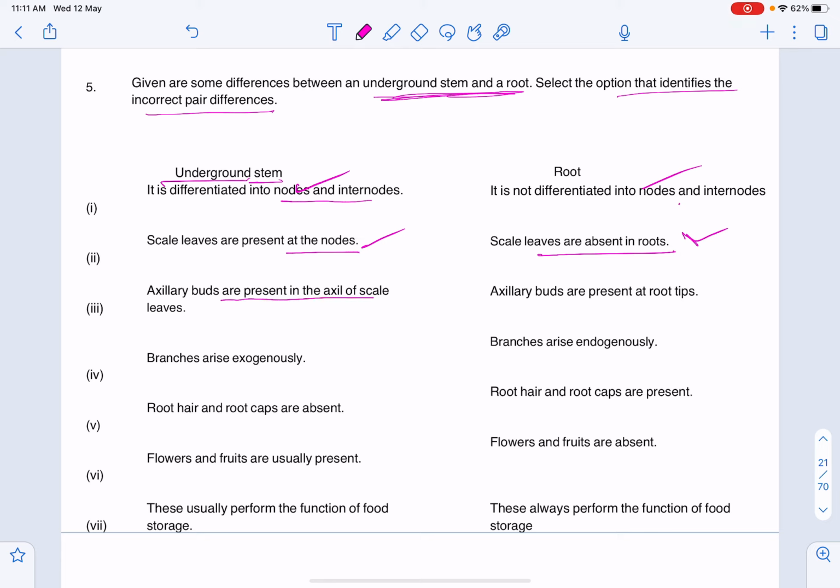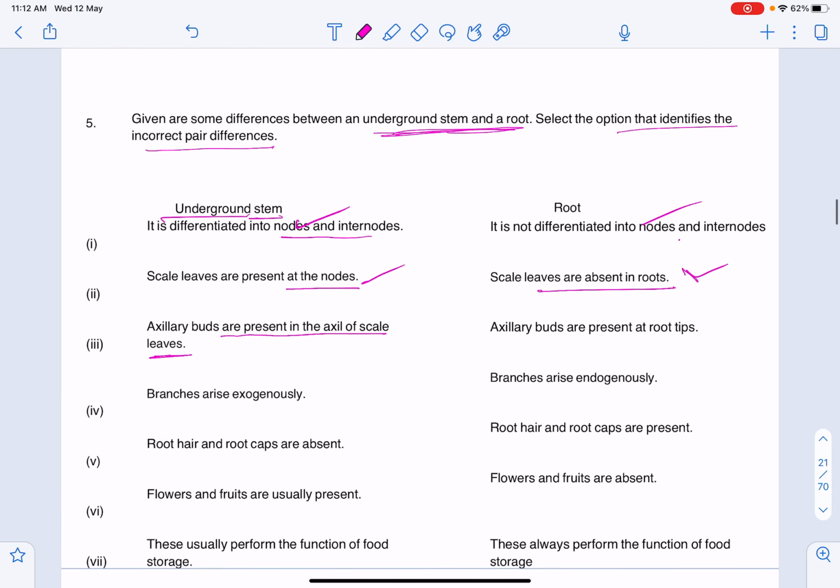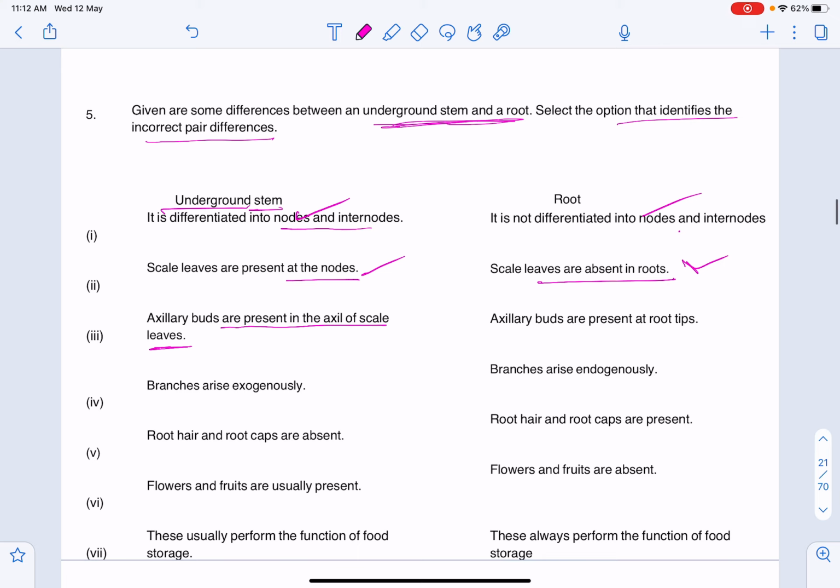Axillary buds are present in the axil of scaly leaves. Generally this will be there in the stem, it won't be there in the root, right. Axillary buds are present in the axil of scaly leaves, that is in the leaves. Axillary buds are present in the root tip.